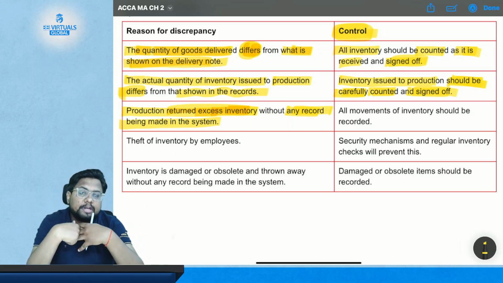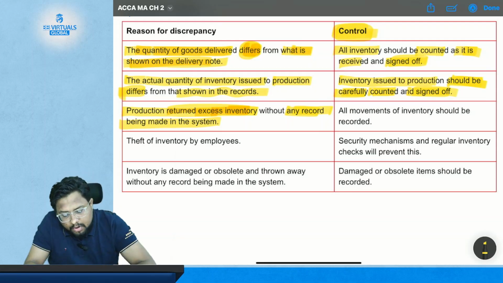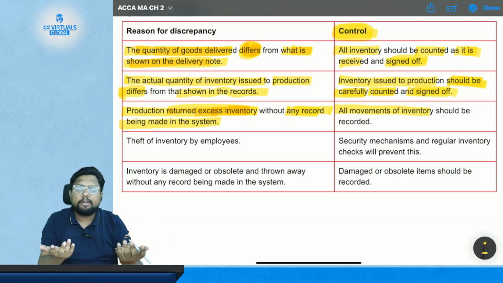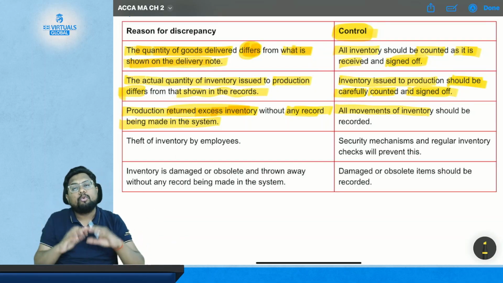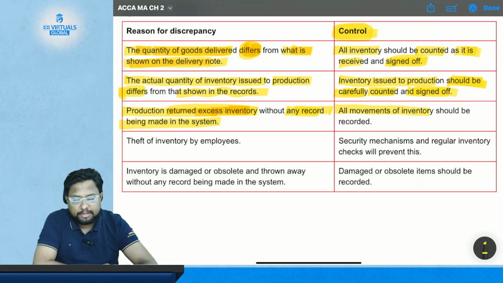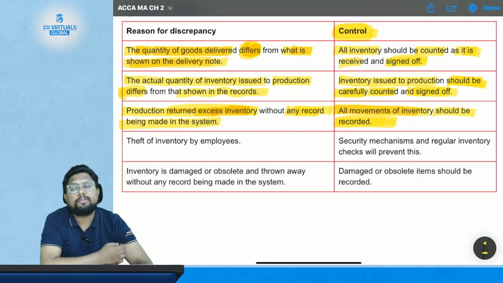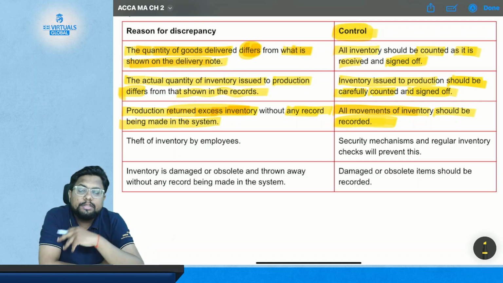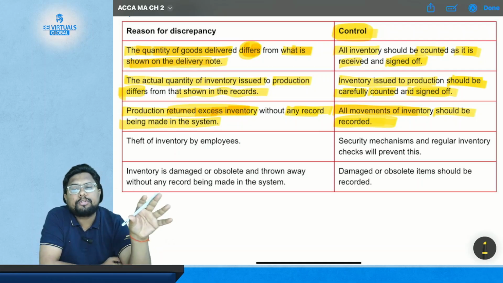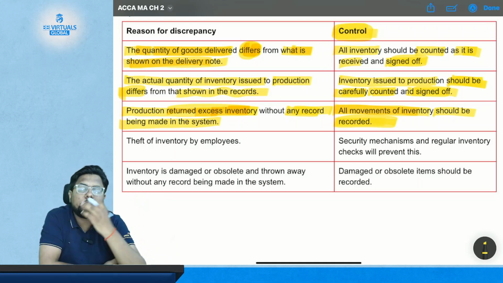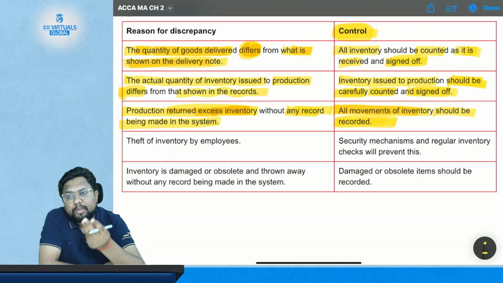So what is the control here? Now let's see. All movement of material, and movement means both receipt and issue. Movement does not only mean issue or receipt, it means both. So all movement of inventory should be recorded. As you record the issue of the material to the production, in the case of return you also need to record the receipt of material returned by the production. So this is the control, that every movement needs to be recorded. This is the third control for the third problem.